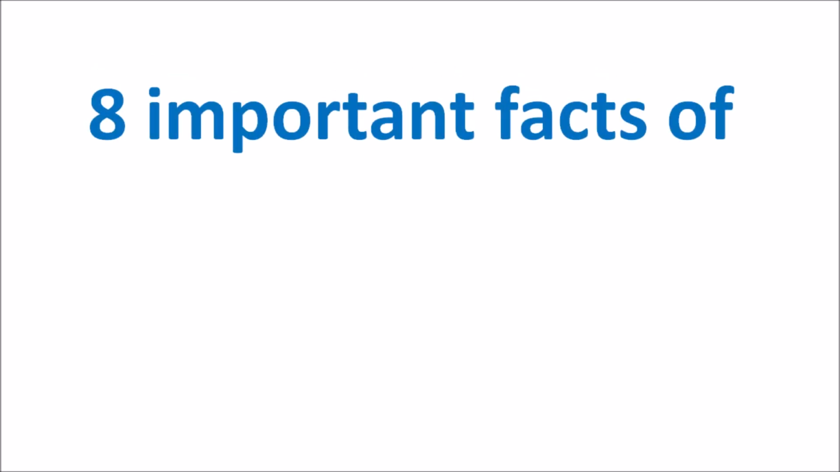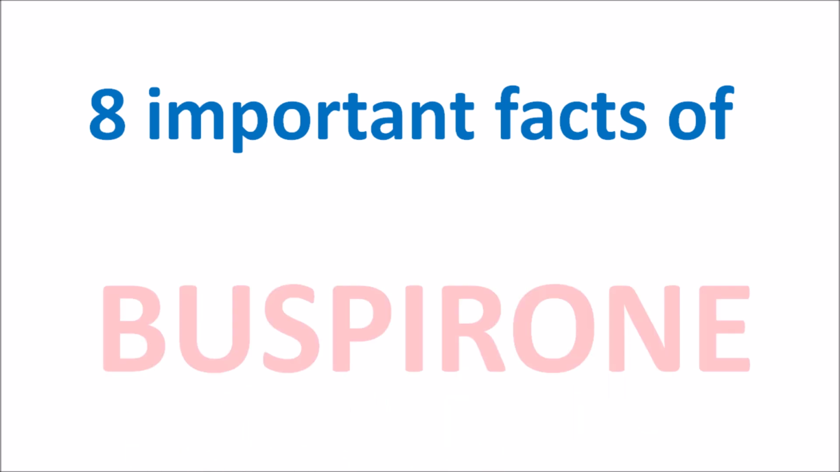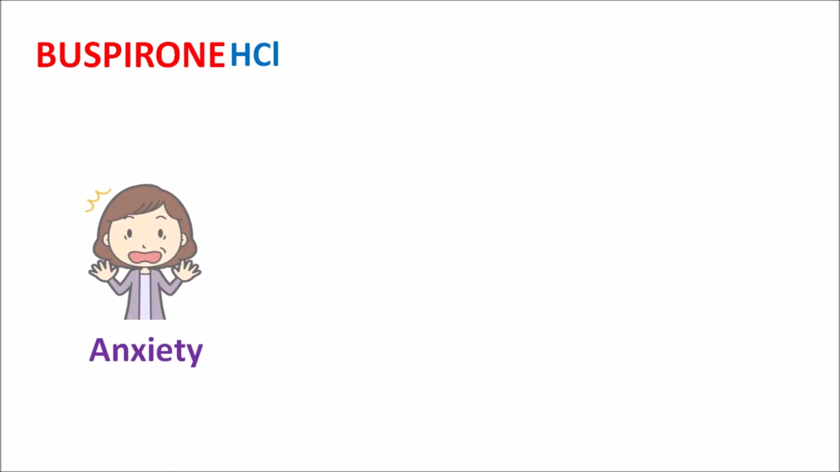Hi everyone. Today in this video let us discuss 8 important facts of Buspirone. What is this drug Buspirone? Buspirone is one of the azaspiroketone which is given in the form of buspirone hydrochloride. And this drug is an anxiolytic indicated for short-term treatment of anxiety. This drug is available under the brand name BuSpar.